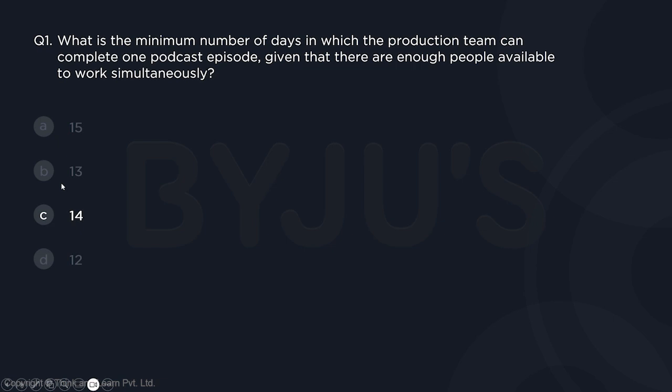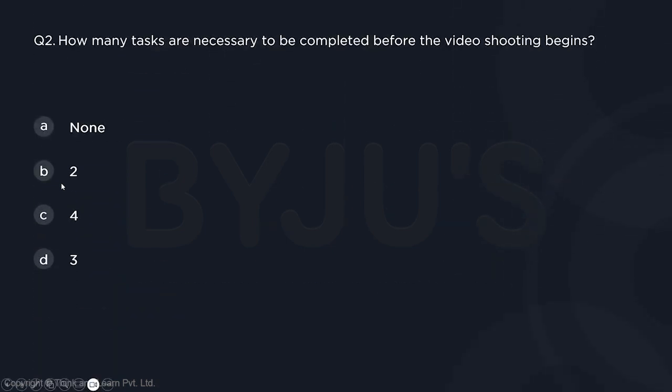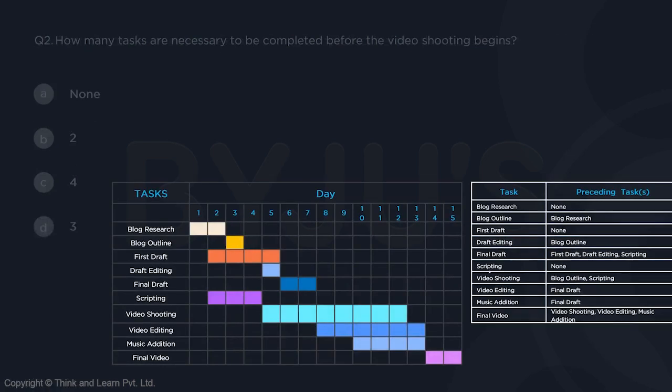I am assuming that you understood my first question, so I'll move on to the second one. How many tasks are necessary to be completed before the video shooting begins? So how many tasks are necessary to be completed? So before the video shooting, we need blog outline, we need scripting, right? So we need scripting, we need blog outline.